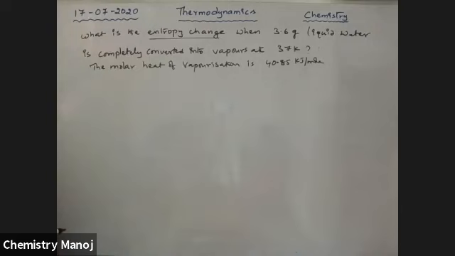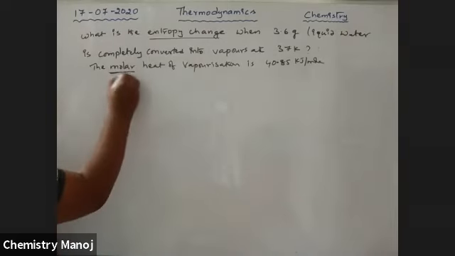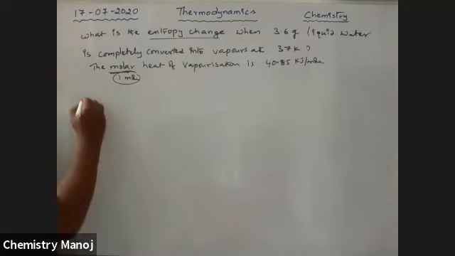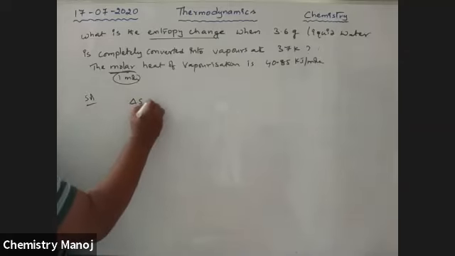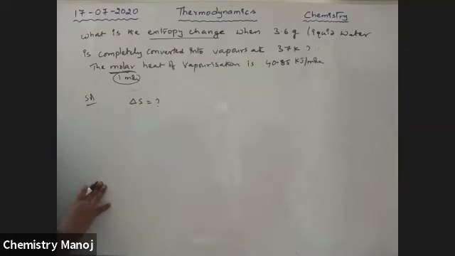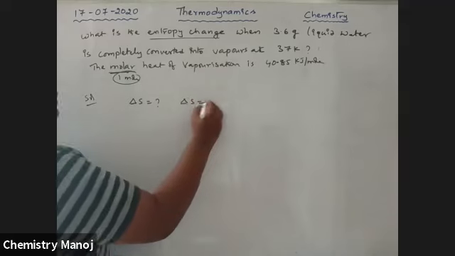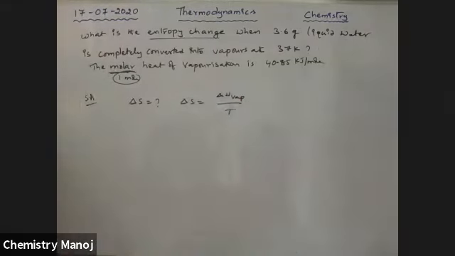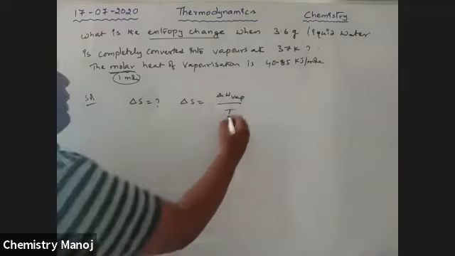So for the entropy change, we want to calculate. Molar means per 1 mole. Per 1 mole, the heat of vaporization of water is that much. So you want to calculate delta H. Our concept: delta S is equal to delta H vaporization by T, where T is nothing but the boiling point.